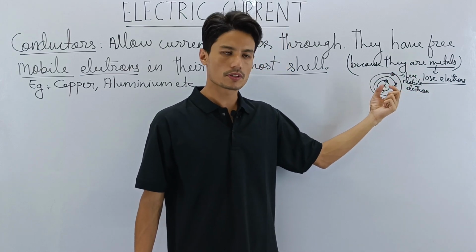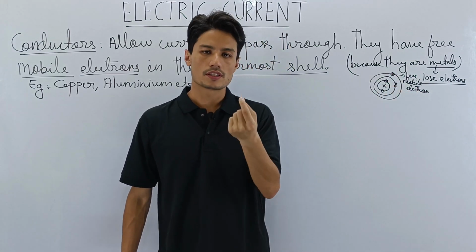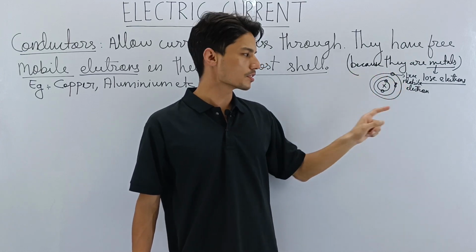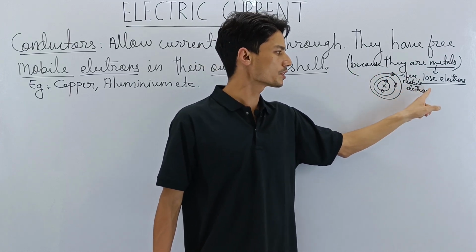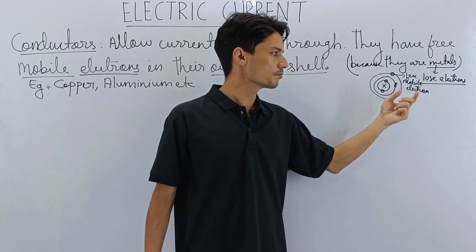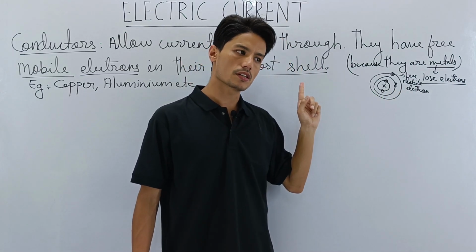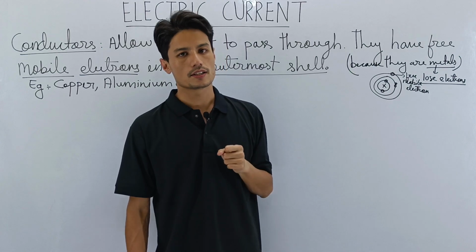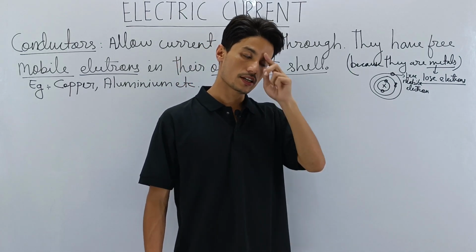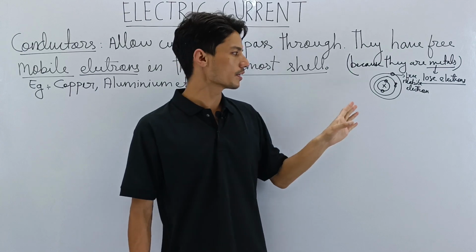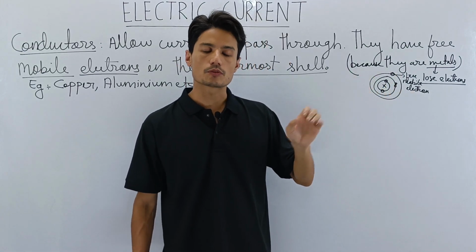a bond will be formed, and the number of positive charge in this element will increase, so this becomes a positive ion, and the one who receives the negative electron becomes a negative ion. We have already learned this in the previous videos, in metals and non-metals. If you have not watched this, I recommend that you go and watch that video, because there I have explained thoroughly what a metal does and what a non-metal does.